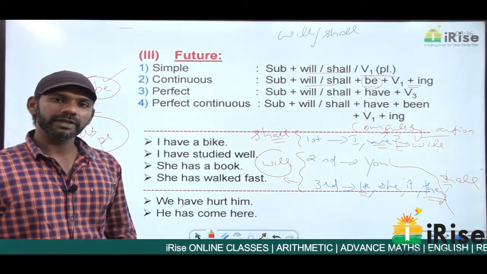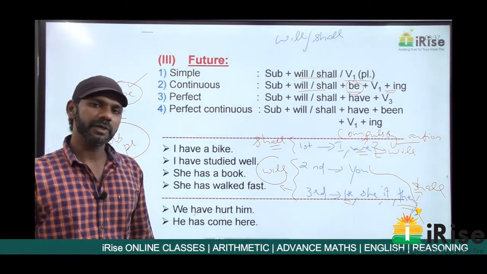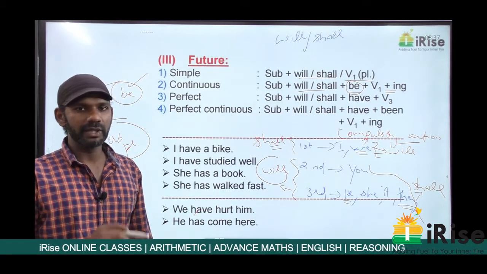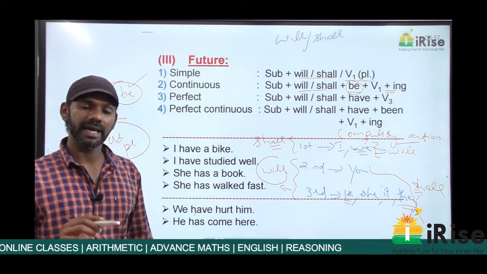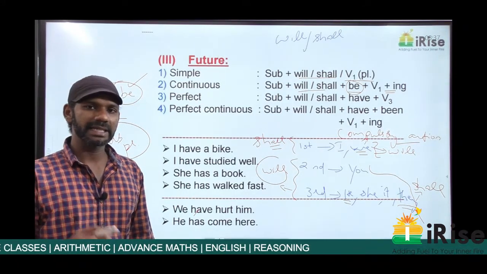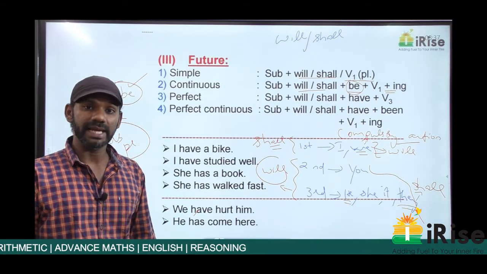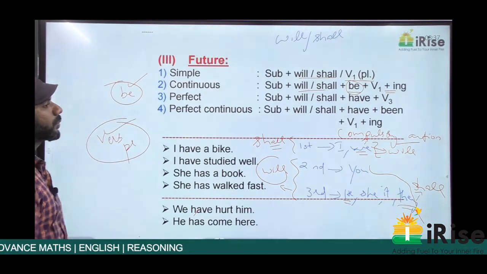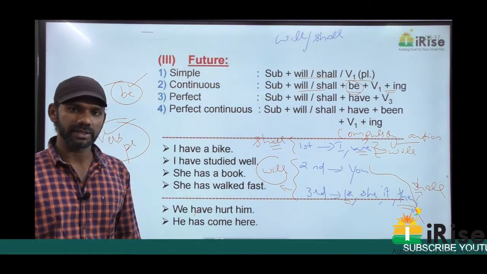Now present perfect means you think about has and have. Past perfect means you think about had. Now in future perfect, will or shall will anyway be there. My question is, is it has, have or had? Had comes only in the past tense. In the future tense, we cannot use has because, as I said, in the future tense, the verb must always be plural. We can never find a singular verb in the future tense.